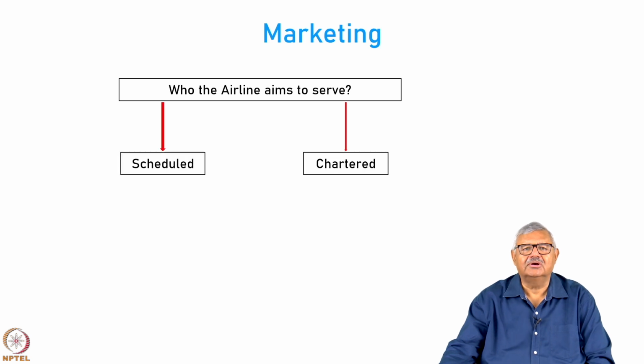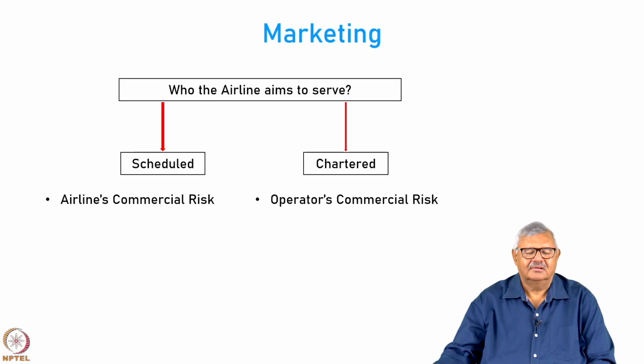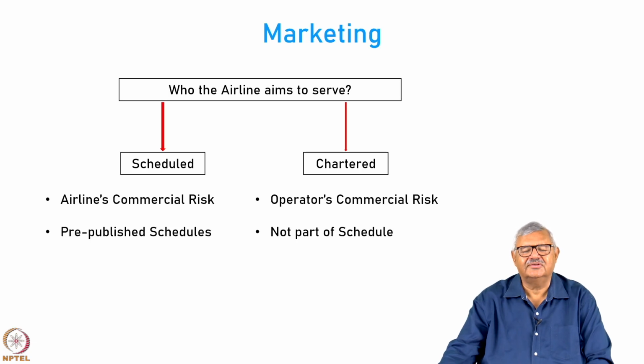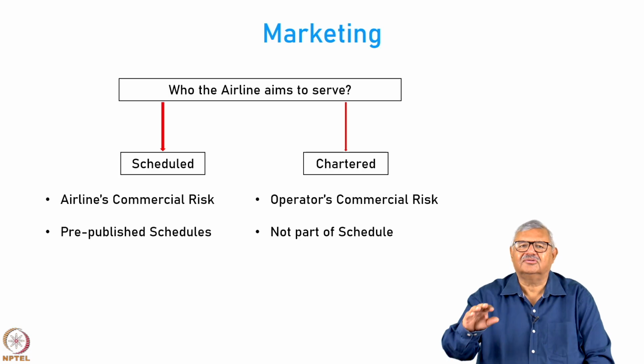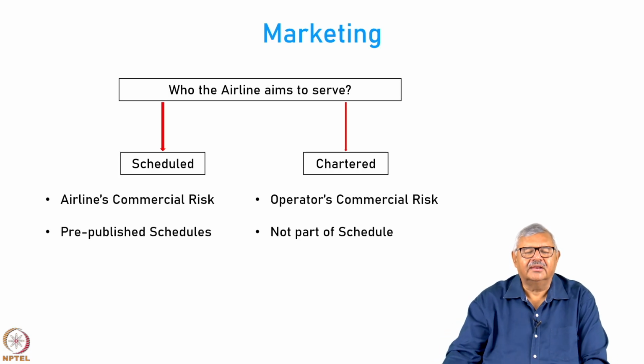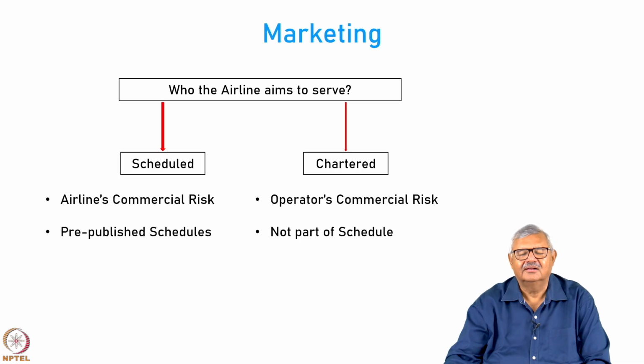So, are we a scheduled airline or are we a chartered airline? In a scheduled airline, the commercial risk is completely of the airline, but in the chartered airline it is of the operator who charters the aircraft. So, an airline can give an aircraft to a charter company. It operates the aircraft on behalf of the charter company. The risk is all of the charter company. In a scheduled airline, the airline publishes the schedules in advance, whereas in chartered there is no schedule, it is just a one-off type of flight.